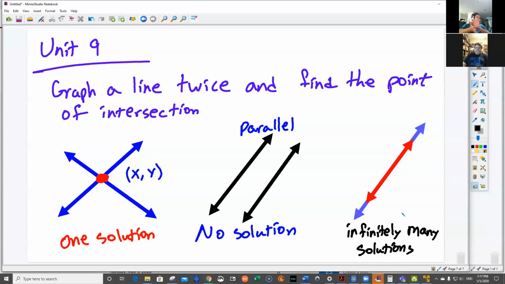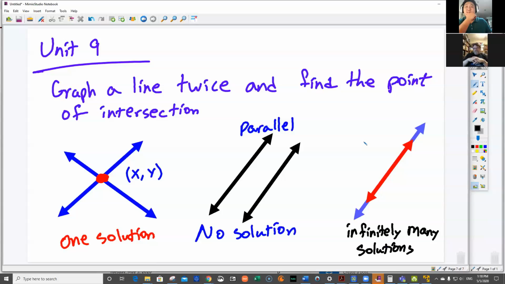Okay, so Mr. Leopard, you've been teaching for a while. On common assessments, when you see system of equation questions, you see these three as answer choices: one solution, no solution, infinitely many. What is not a possible answer that you've commonly seen before? There's always four choices, and one of them just never makes sense.